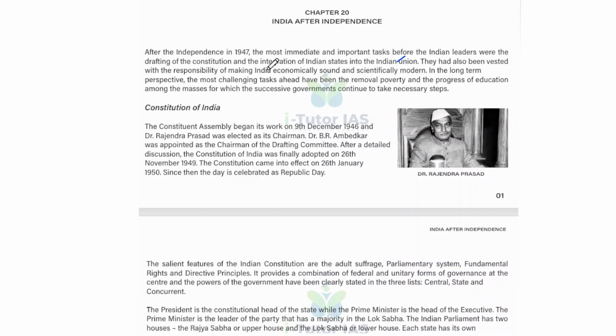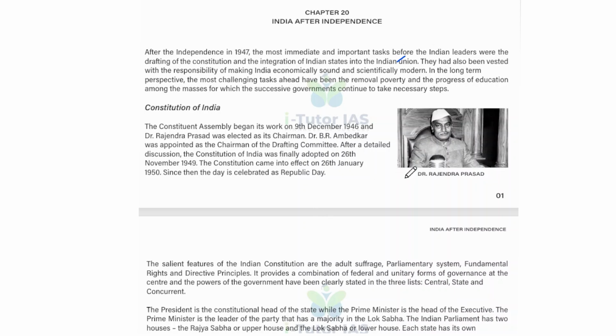Then challenges and progress: despite early predictions of failure, India has made strides in science, technology, agriculture, that is the green revolution, and space exploration, while continuously addressing poverty and social inequality. The post-independence era is marked by a transition from a colonial agrarian economy to a diverse, modern, and democratic nation. That is the change that happened in India after independence, basically.